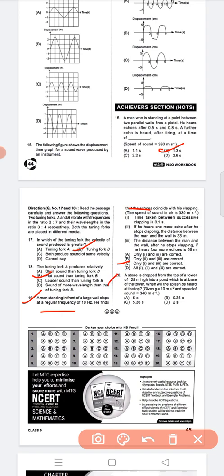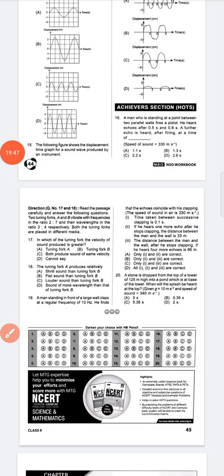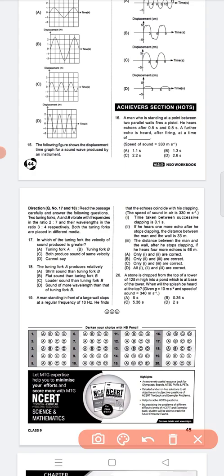Next, question number 20. A stone is dropped from the top of a tower 125 meter high into the pond which is at the base of the tower. When will the splash be heard at the top? Given gravitational acceleration g equals 10 meters second inverse, and speed of sound equals 340 meters second inverse. So question 20, option C is the correct answer, that is 5.36 second.